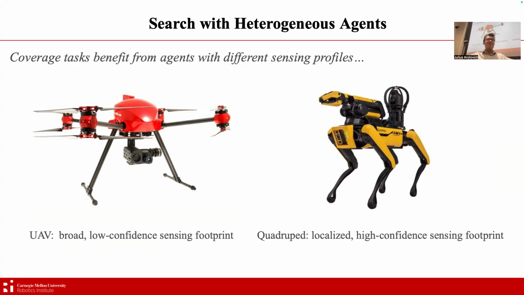They'll fly higher up, they'll see more, but with lower certainty, while quadrupeds will have a much more localized, high confidence sensing footprint. They will move slower, but they will see what they see around themselves with much higher confidence. And so we have a benefit to both.